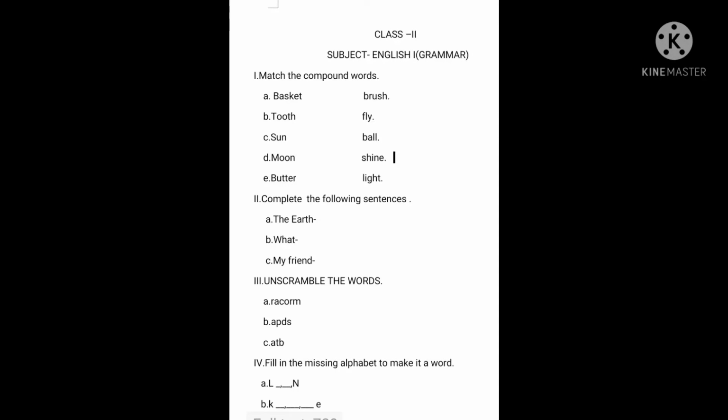You have to do this revision worksheet in your copy and learn all the exercises for the test.